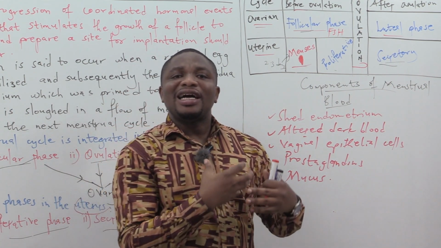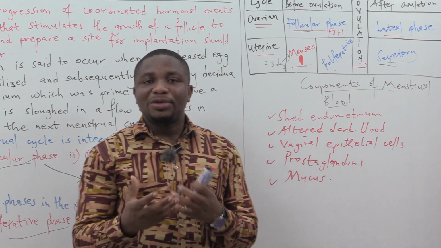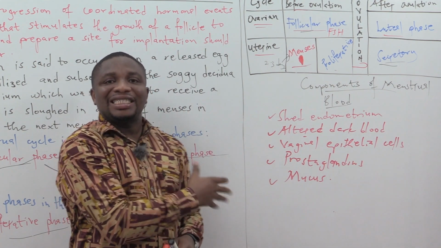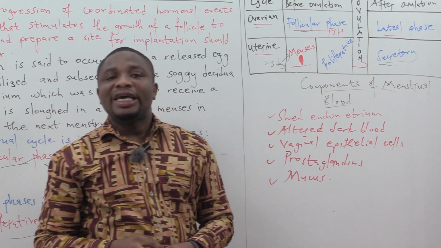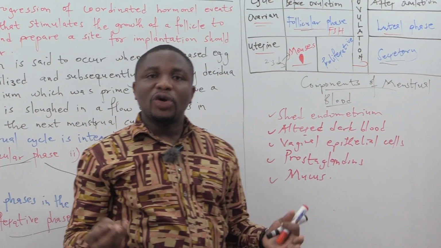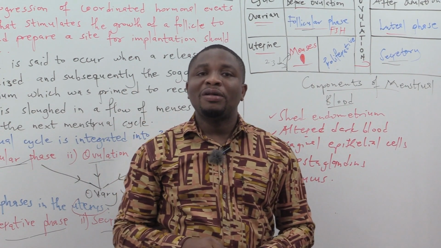So the prostaglandins are what contribute to the menstrual cramps that you normally experience during the menstrual period. So that prostaglandin will be found in the menstrual blood. And finally, you have mucus. You have mucus also being in the menstrual blood.